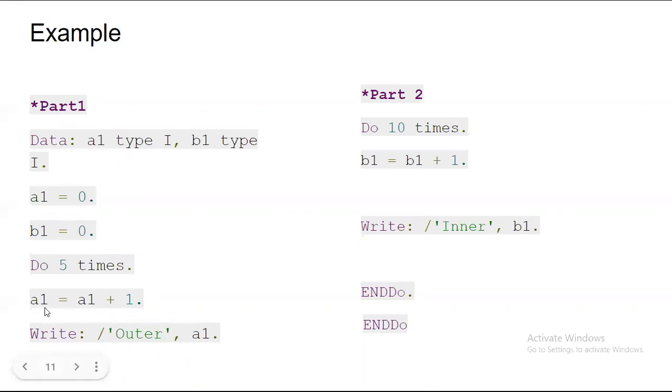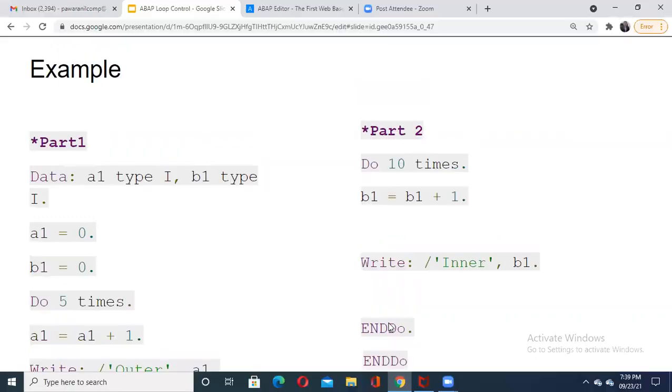I'm doing first addition and then I'm printing. Then after this, which code am I going to do? Inside this first do, there is another do available, where I'm going to say that 10 times I just want to print this b1 value as an inner loop, and then I'm closing my inner loop as well as my outer loop. Okay, so what we'll do now, we'll try to execute this statement with the help of our online editor.